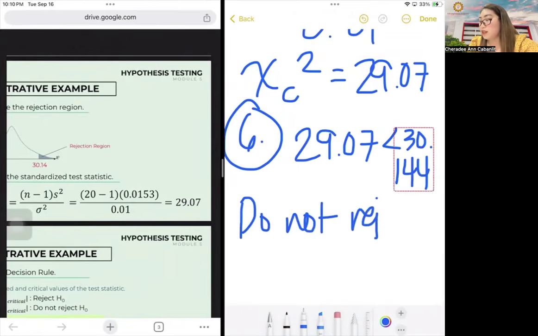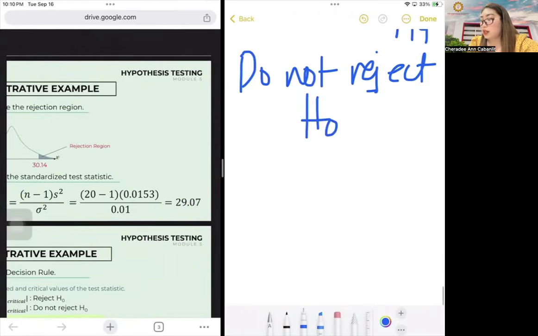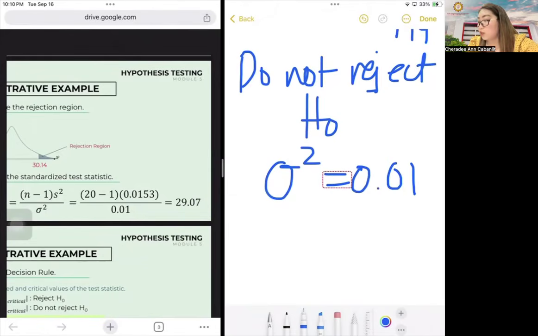So, it's not yet safe to claim that we are higher than your, is not yet greater than 0.01 fill volume. So, dili pa na to i-reject si HO.